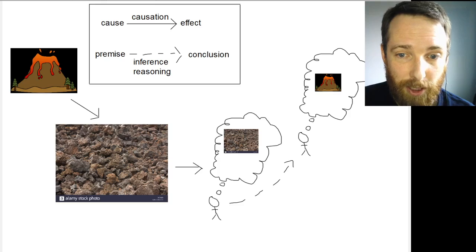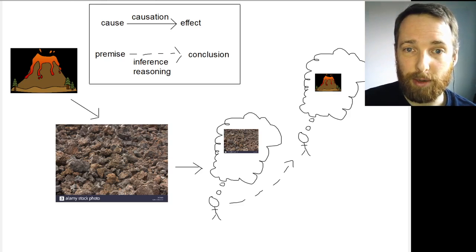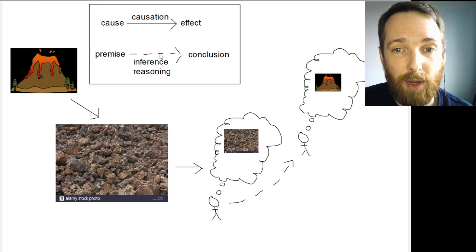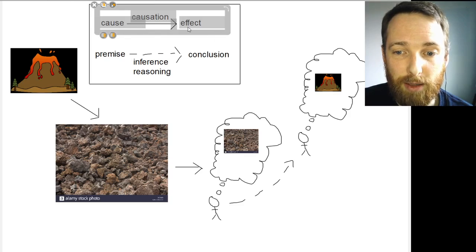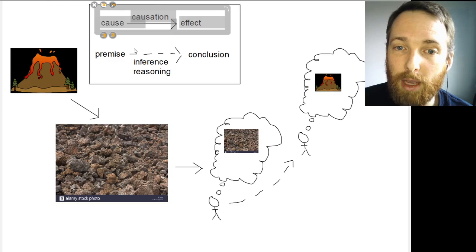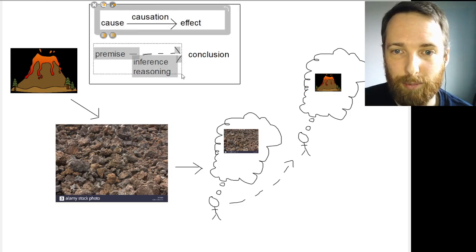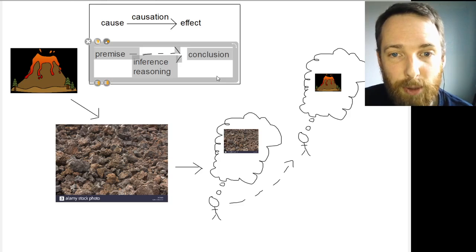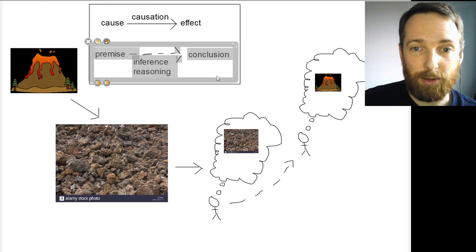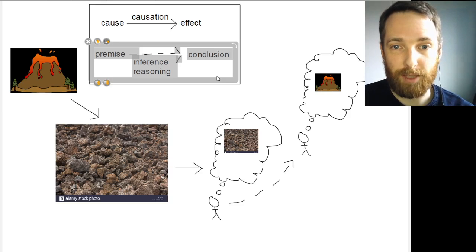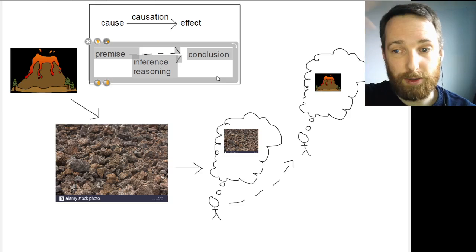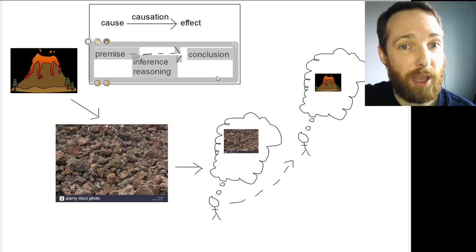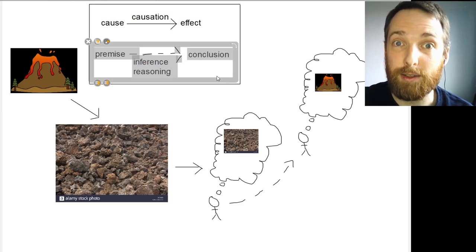What might that look like? Okay, let me give you a different diagram. This is a little bit simpler than Goldman's diagram. This time I have two different kinds of arrows here. I have a solid arrow for causation, from cause to effect, indicating that one thing causes the other. Then I have these dashed arrows that I have drawn very poorly. This is supposed to represent either inference or reasoning, something that goes not from cause to effect, but from premise to conclusion. First let me tell you what Goldman thinks is the right picture of what's happening in this volcanic rock case, and then I'll tell you why he thinks this is good.